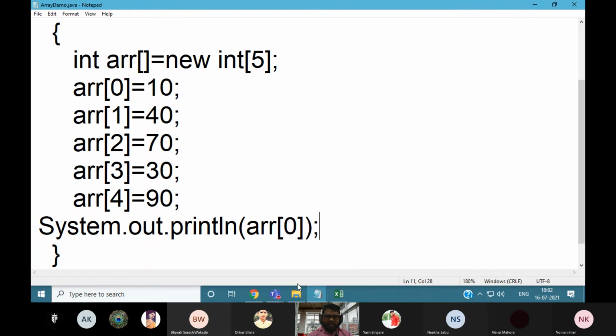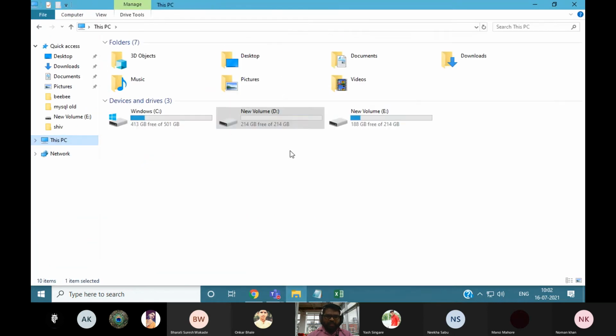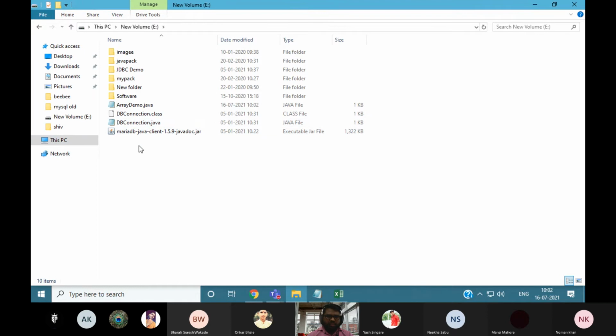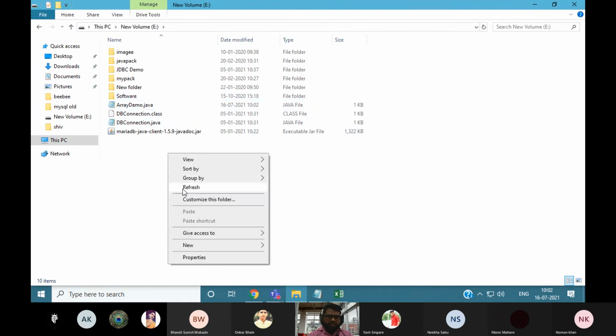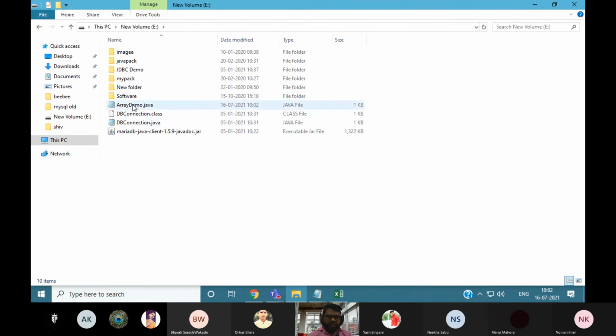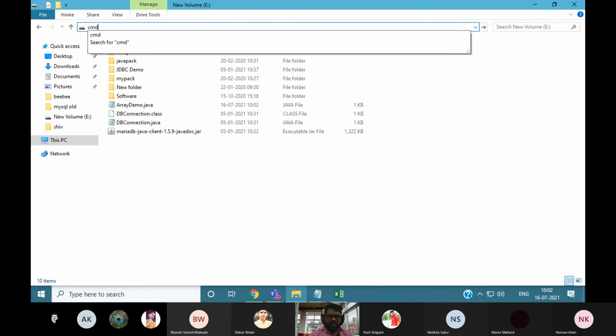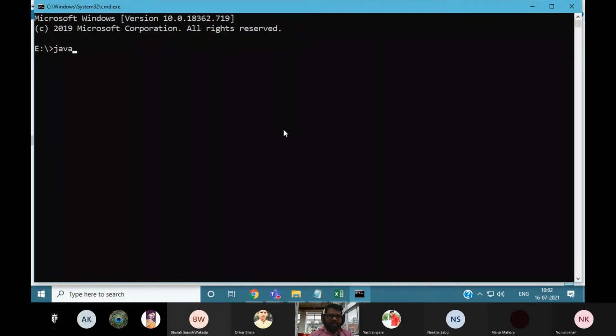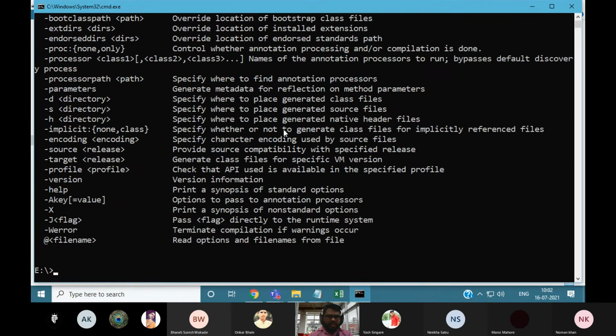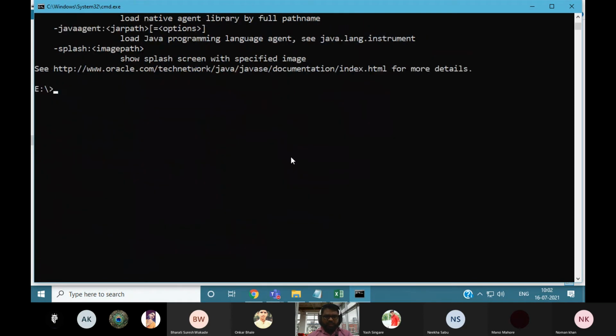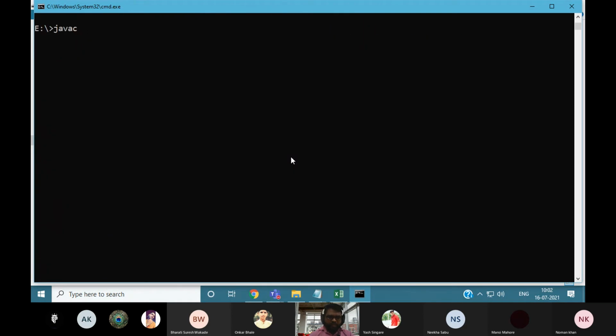Now try to execute this program. We have stored it in the E drive, ArrayDemo.java. Okay, one prompt. Let's check whether the Java compiler is working or not. Yes, it is working, no problem. So javac ArrayDemo.java. The compilation is successful. Execute the array, and you will see the answer is 10.